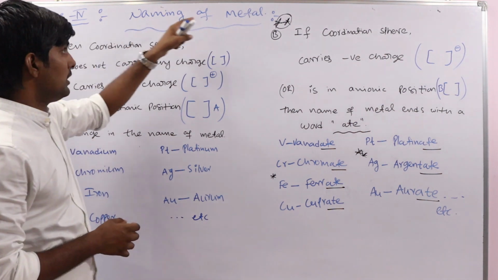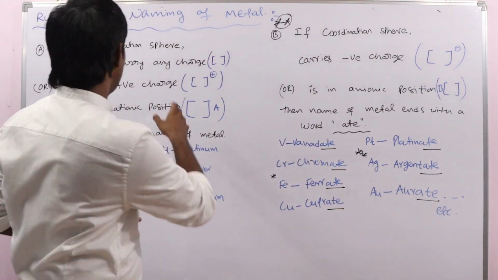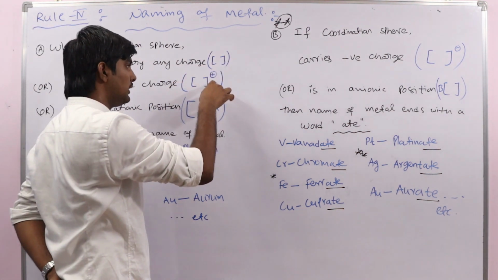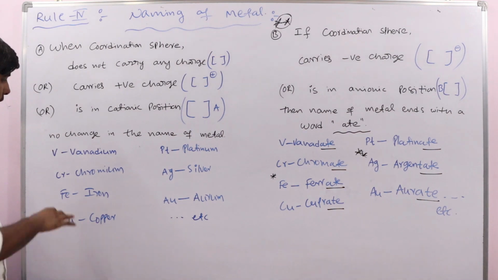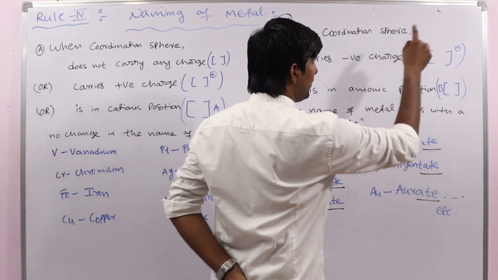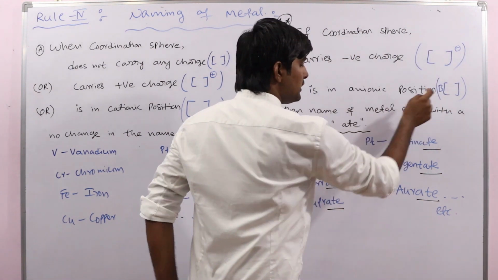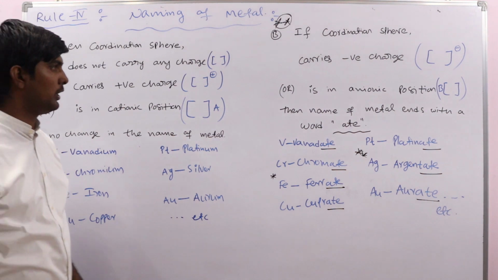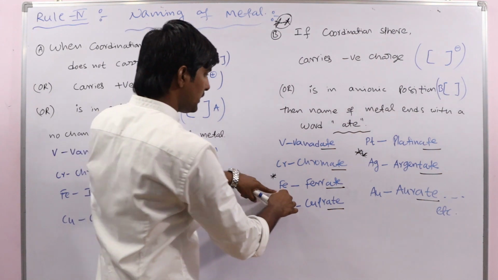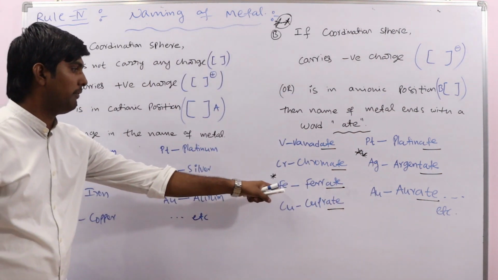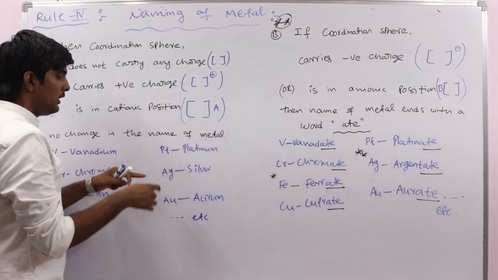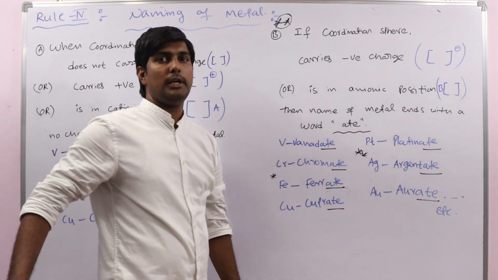So while writing the name of the metal, you must focus on these things also. If the coordination sphere has no charge, or a positive charge, or it is in the cationic position, the name of the metal is the same, no change. But when the coordination sphere has a negative charge, or it is present in the anionic position, in those two cases the name of the metal ends with ate, and some metals have special names: ferrate, argentate. Here we use iron, but here ferrate. Here we use silver, but here we use argentate.